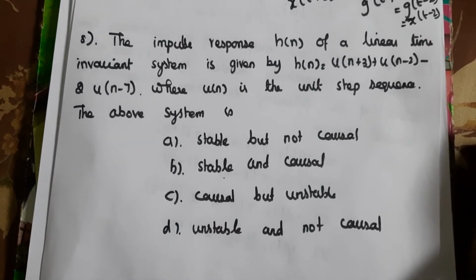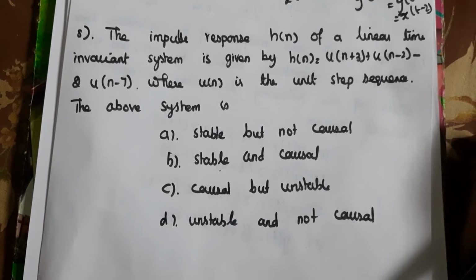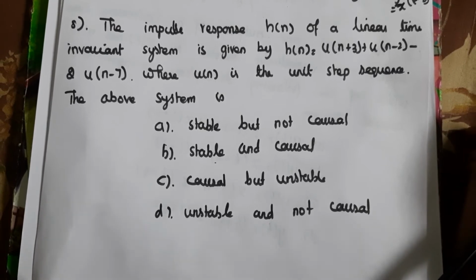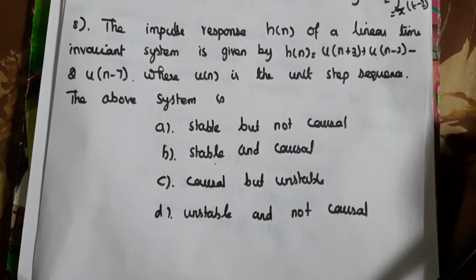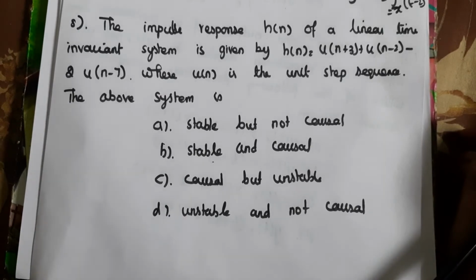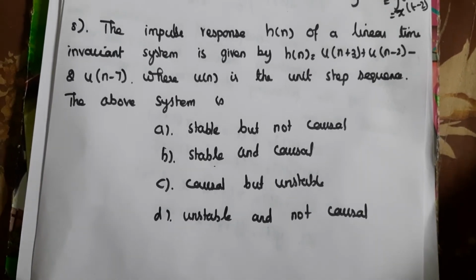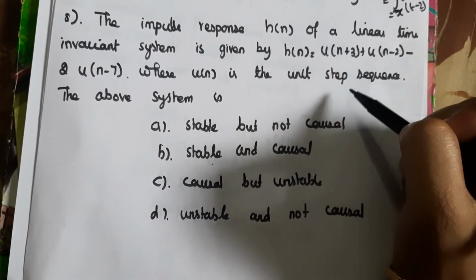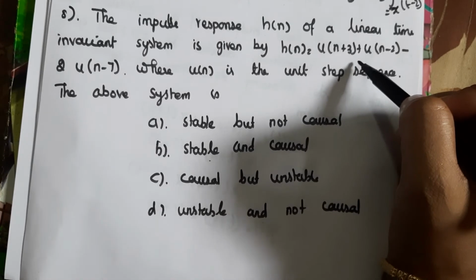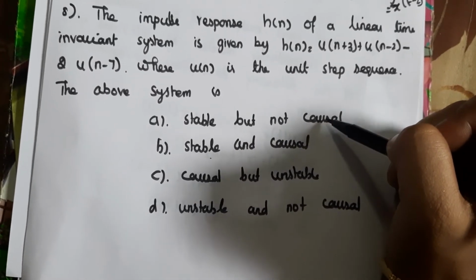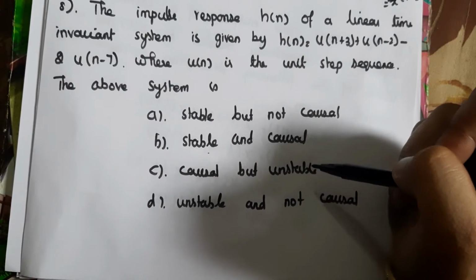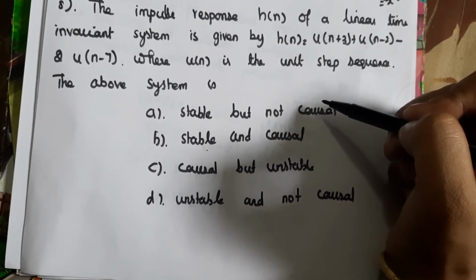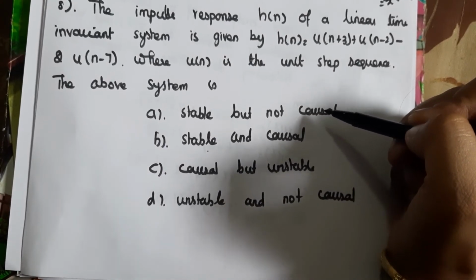Eighth question, the impulse response h of n of the linear time invariant system is given by h of n is equal to u of n plus 3 plus u of n minus 2 minus 2 into u of n minus 7, where u of n is the unit step sequence. The above system is. By seeing this equation itself, h of n depends on future value, so the system is non-causal. So this is not a causal system, so maybe A and D are the correct answers. Any one of the answers from A and D is correct.